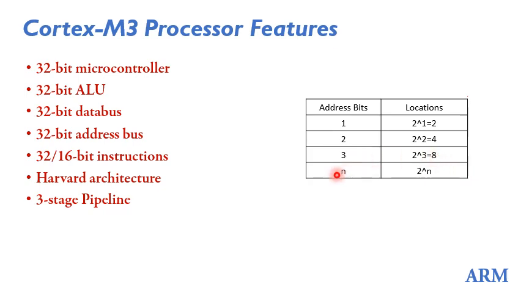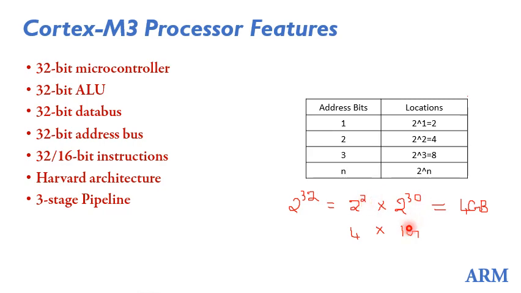Likewise, if I generalize this, if the number of address bits is n, then I can address 2 power n memory locations. Here Cortex-M3 has 32 address bits, so it can address 2 power 32 memory locations. 2 power 32 is 2 power 2 into 2 power 30.